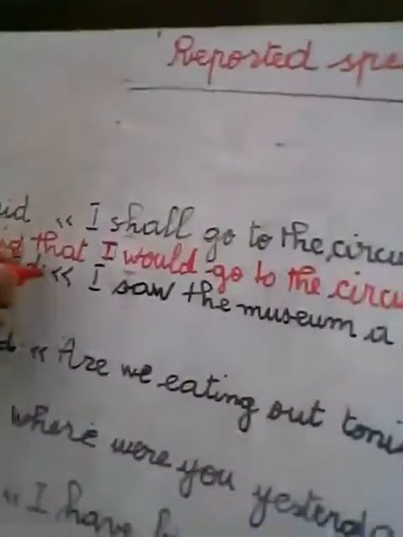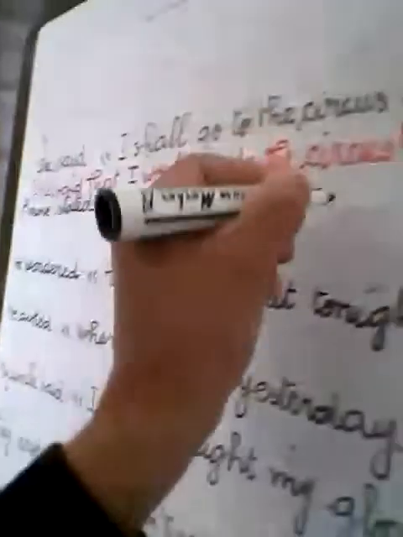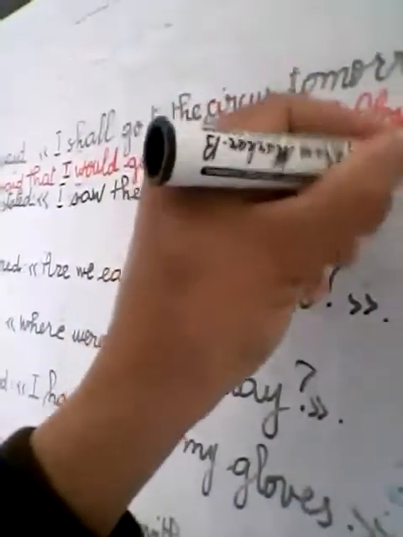Shall becomes would. Amin stated, I saw the museum last year. What does it become?